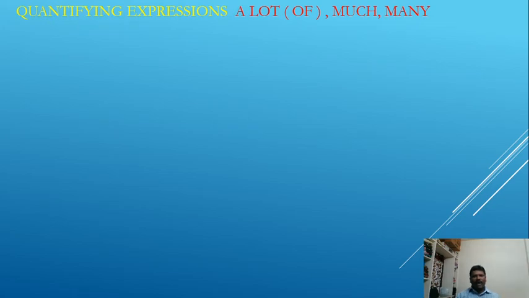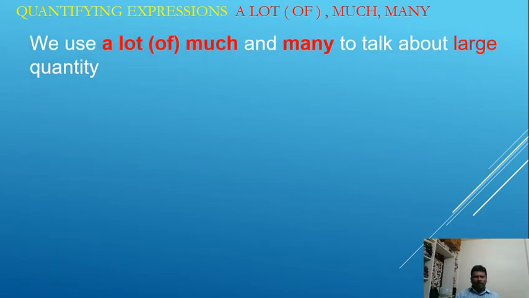Now we are going to learn a lot of, much, many. We use a lot of, much and many to talk about large quantity. If the quantity is very large, we use a lot of, much and many.